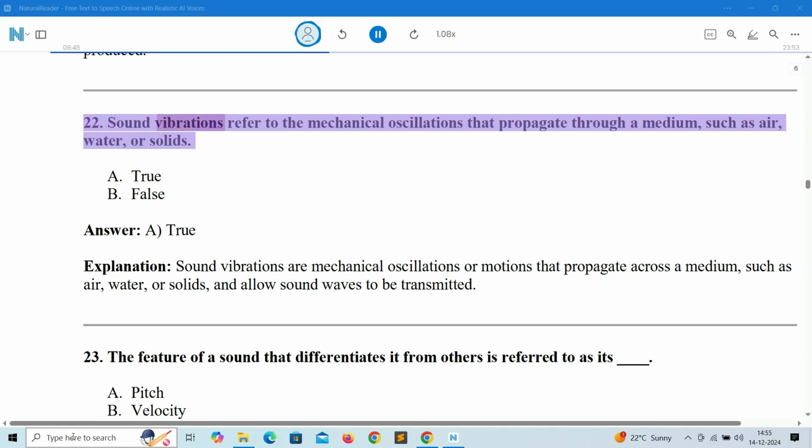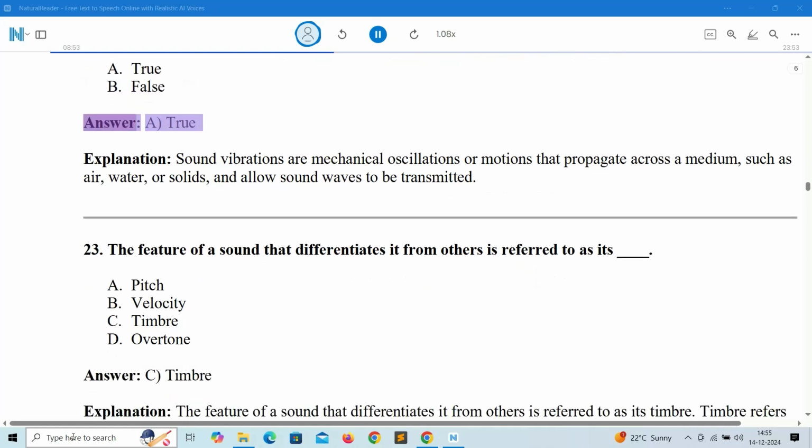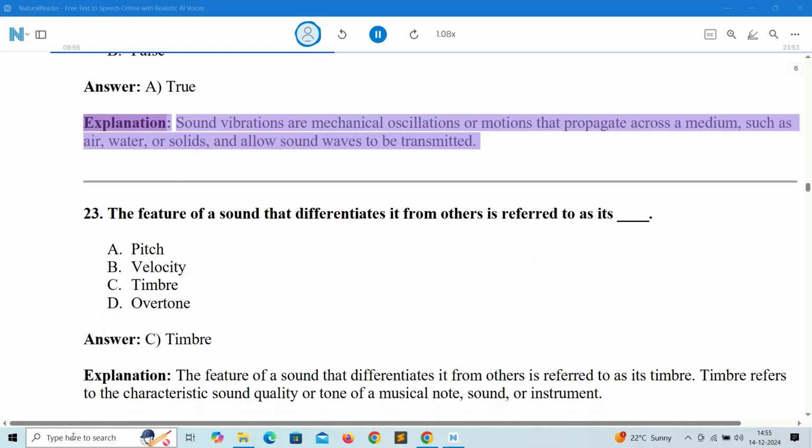22. Sound vibrations refer to the mechanical oscillations that propagate through a medium, such as air, water, or solids. A. True. B. False. Answer: A. True. Explanation: sound vibrations are mechanical oscillations or motions that propagate across a medium, such as air, water, or solids, and allow sound waves to be transmitted.